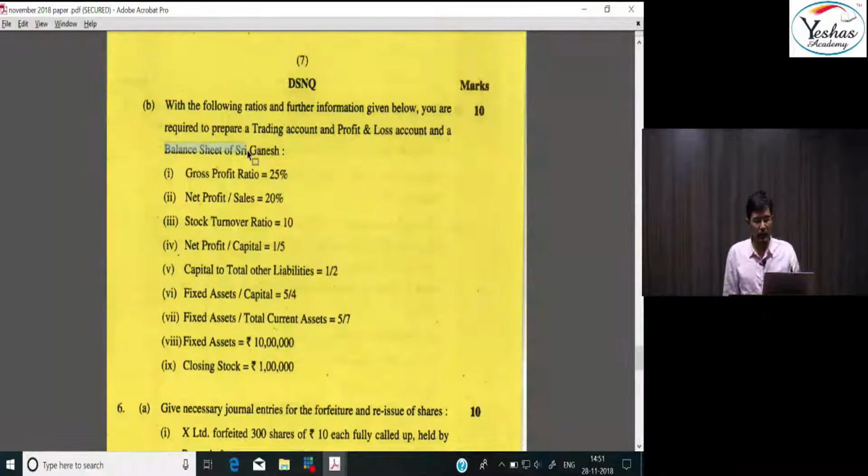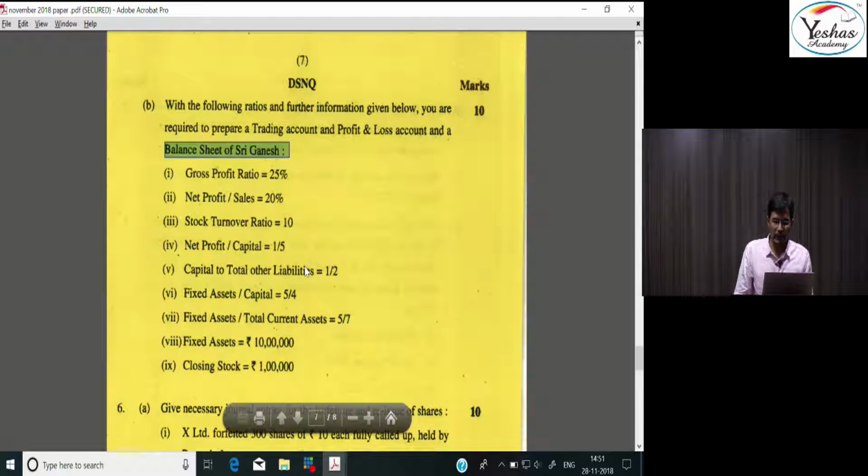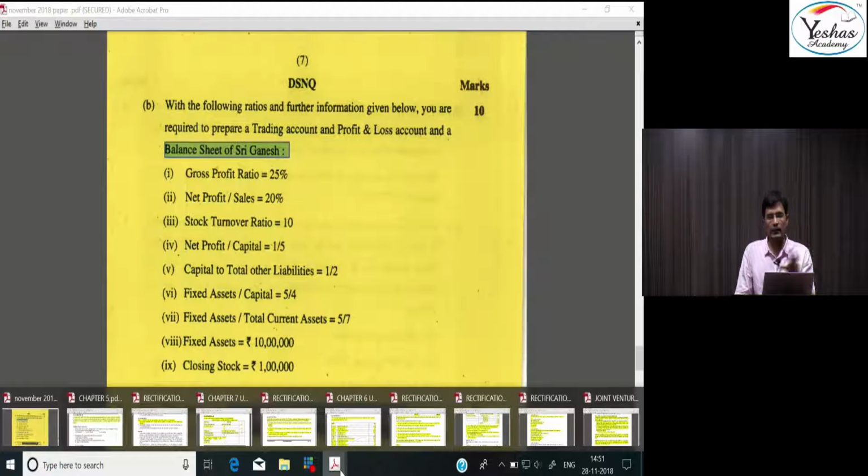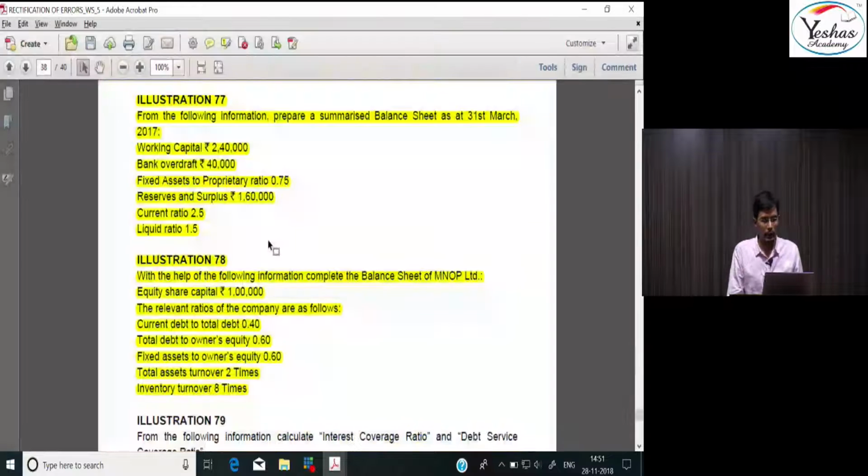In the paper, they asked a question on the preparation of balance sheet. They gave us certain ratios and they asked us to prepare the full-fledged balance sheet. Like the question which we did towards the end of the ratio analysis chapter, where ratios were given and we were asked to prepare the balance sheet and the financial statements of the entity.